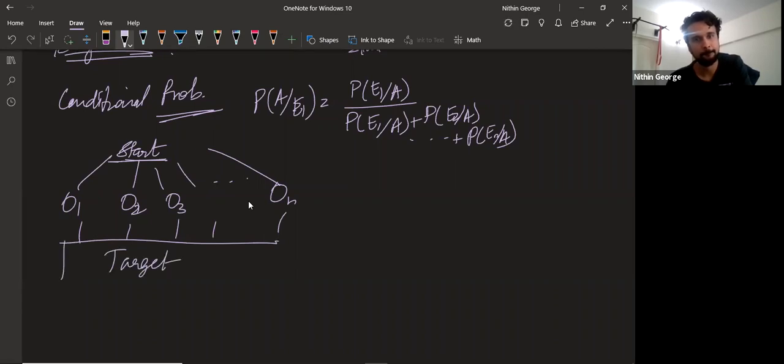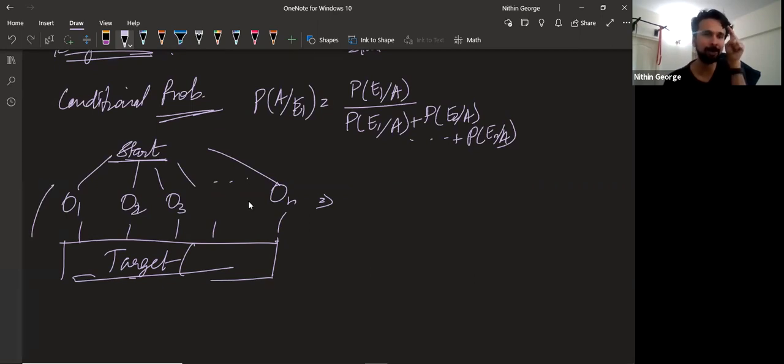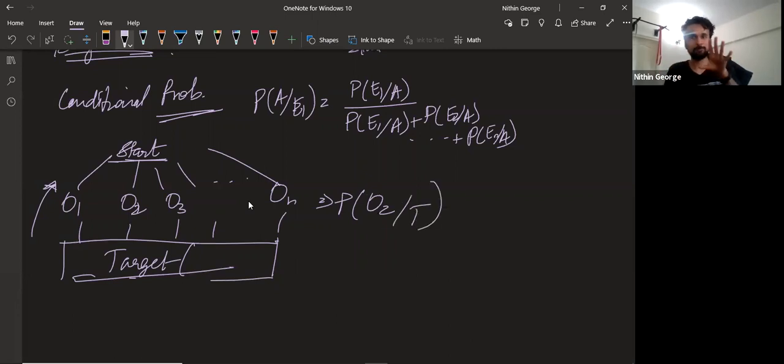So this is the base event that happens. You reach a target and you need to find the probability. So this target happens. So there is some probability for that target to happen. So these are the many ways in which you can reach the target. The thing you're finding is you're kind of backtracking. Through which route did you get this target to happen? So basically, what is the probability of O2 happening given that the target has been achieved? Are you following? You are retracing back. That is where this is useful.